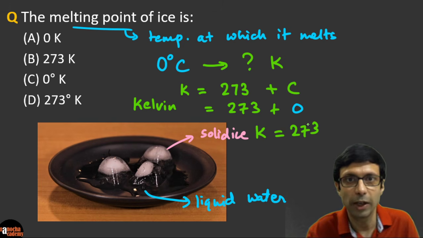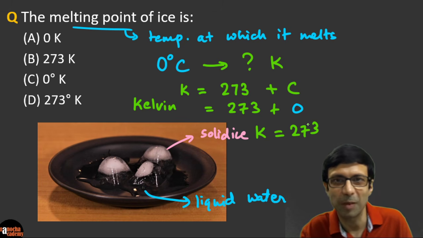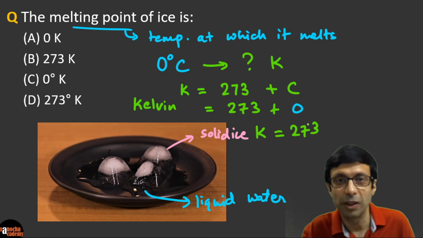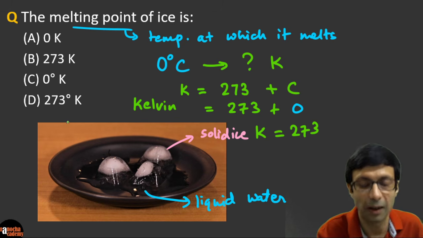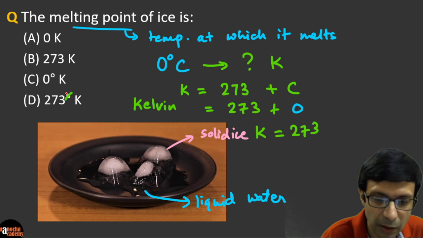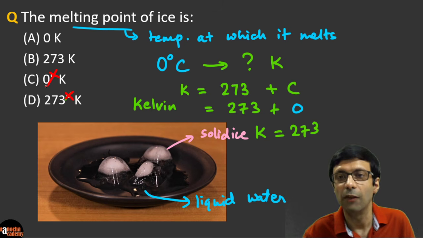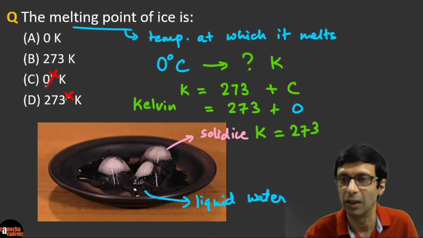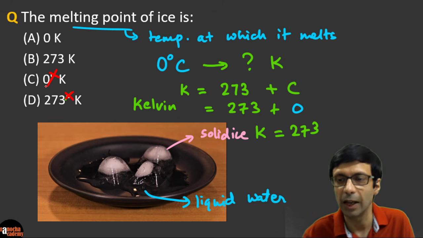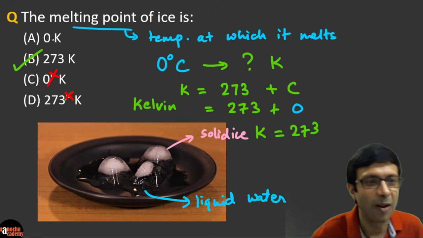Now which option should I choose? Should it be B or D? A lot of you are saying B, some of you are saying D. Remember this really important point, and I mentioned this in an earlier class also, that for Kelvin we don't use the degree symbol. Using the degree symbol is not right. For Celsius we use degree. We write 0 degrees Celsius, or it can be 32 degrees Fahrenheit. But for Kelvin, remember, the degree symbol is not used. So the correct answer here is B.